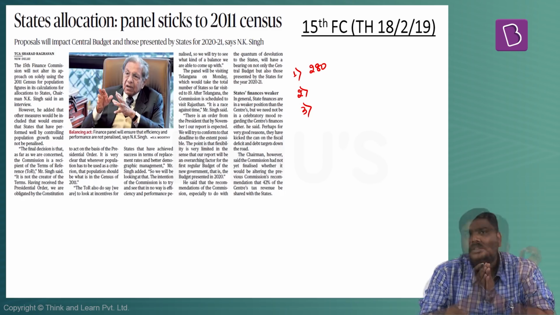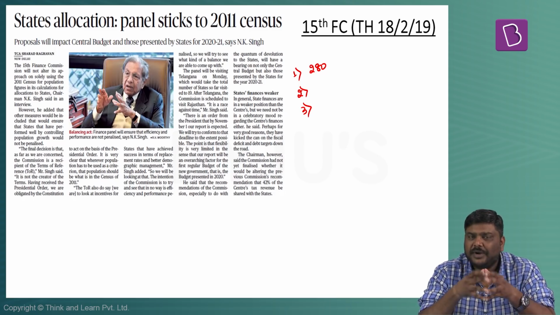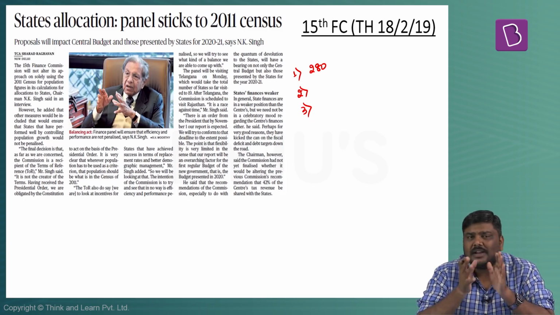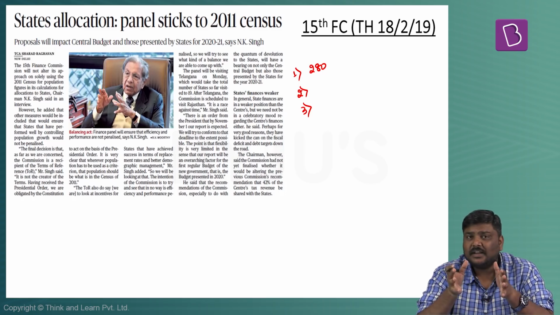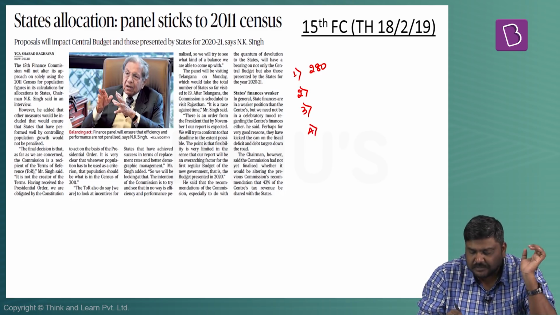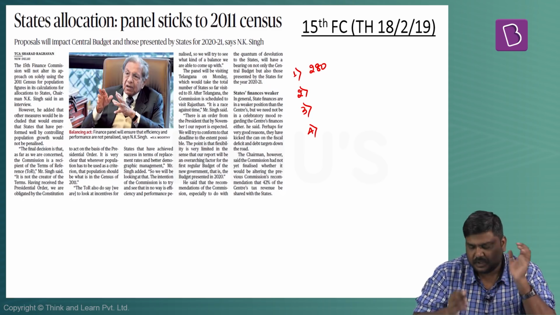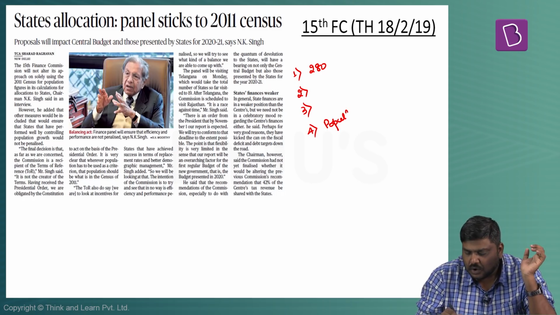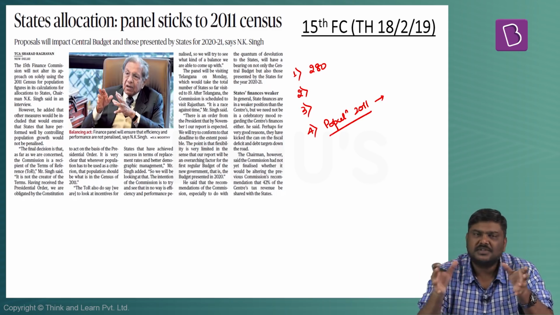Third very important point, the function or the report that is submitted by the Finance Commission usually depends on certain parameters which are given to it earlier by the President of India. That is, in simple terms, in what areas they are supposed to conduct the study and give the report to the government or to the president is defined under the concept of a terms of reference. Now, the 15th Finance Commission has been set up. One of the very important terms of reference which has been given to it is the population of 2011 has to be considered while deciding the devolution amongst the states.